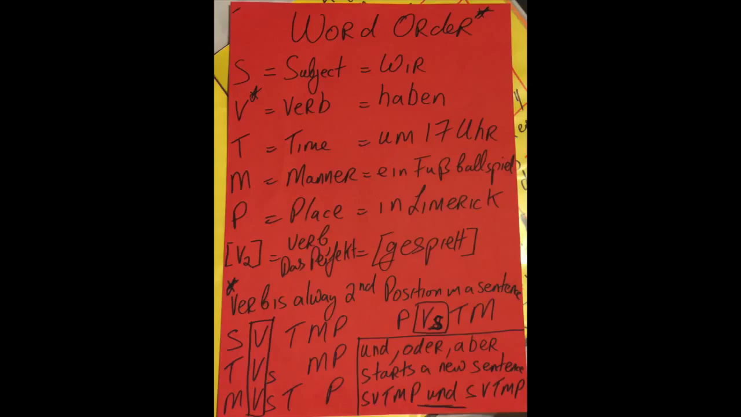So finally, it's worth noting that when you use und, oder, aber, and, or, but, it starts a new sentence. So you have SVTMP und SVTMP. So, wir haben 17 Uhr ein Fußballspiel in Limerick und wir essen Schokolade. Und wir treffen uns und wir gehen ins Kino.